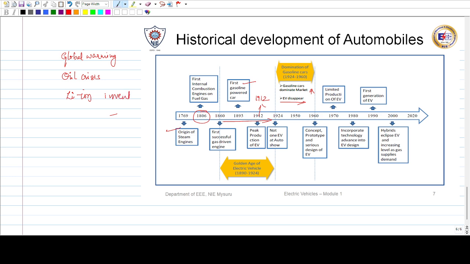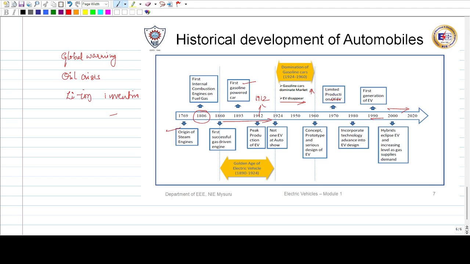One other reason was the lithium ion invention. In the year 1990, Sony came up with the lithium ion battery, which had a higher range compared to the lead acid battery, and which became a technological breakthrough for electric vehicles. In the 1990s, the first generation of EV happened, and later a lot of development in terms of EV started to happen. The first vehicle to come up with the lithium ion battery was the Tesla model.